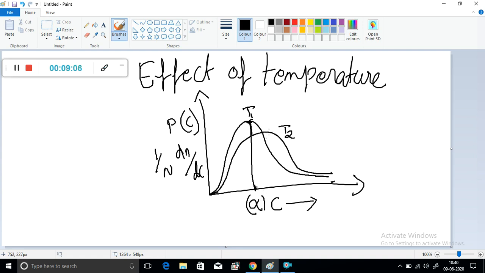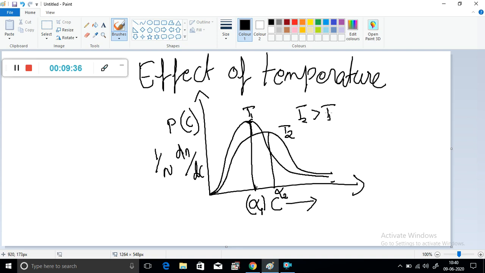Most probable velocity increases. This is alpha 1 and this is alpha 2, the most probable velocity at higher temperature T2. T2 is greater than T1.